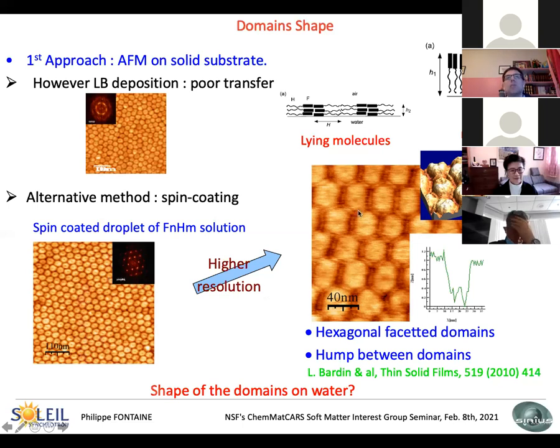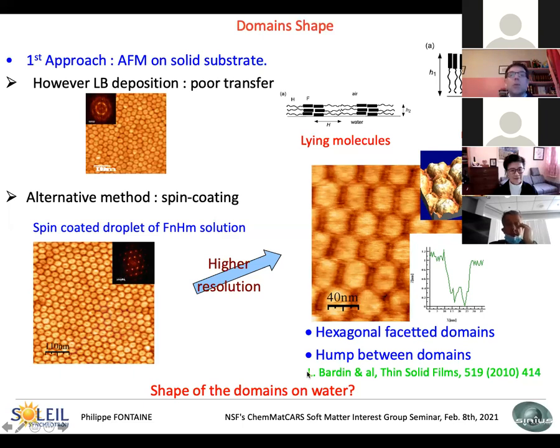If you look at higher resolution, you will have some information about the shape of the domain. You see that the domains are hexagonal with faceted edges, meaning that here it's not vertical but with a slope. And in between two domains, we have a hump that we can interpret as lying molecules. So the core of the domain is made of upright molecules, and the hump in between the domains can be due to lying molecules. And last point, and I will come back to that at the end of this part, you can see a hole at the middle of the domains.